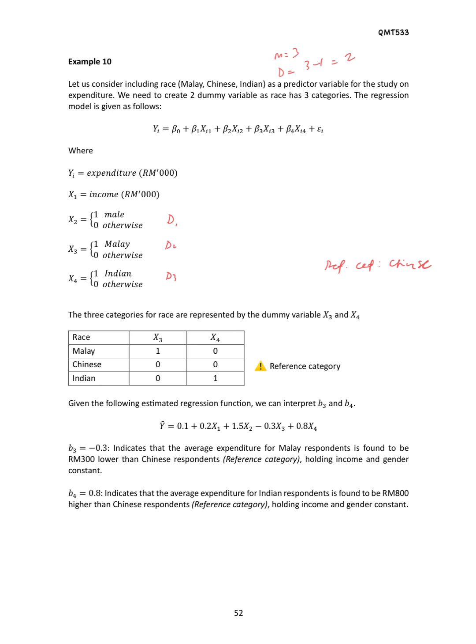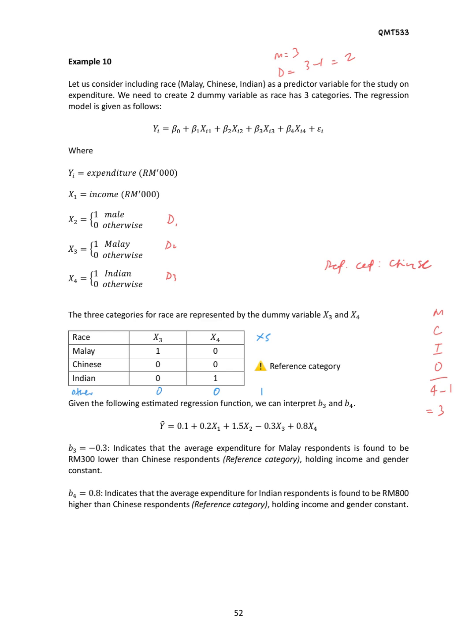So let's say, katakan kita ada satu lagi kategori untuk race ni. Kita ada Malay, Chinese, Indian, and also katakan ada others. So maksudnya kita ada 4, so kita kena construct 4 minus 1, 3 dummy variables lah. So kita kena tambah satu lagi dummy, we call it X5. Katakan Chinese still our reference category, so kita akan assign value, sini others, dia akan jadi 0, 0, 1 kat sini.